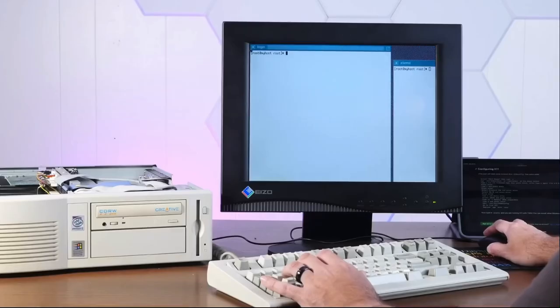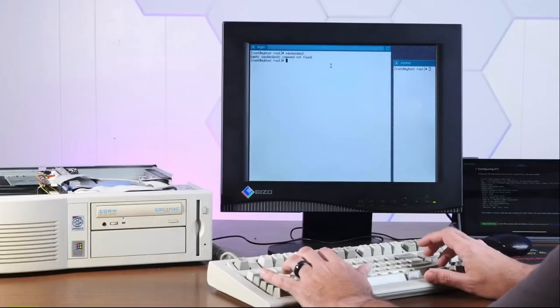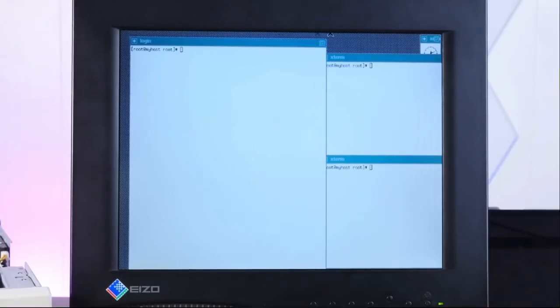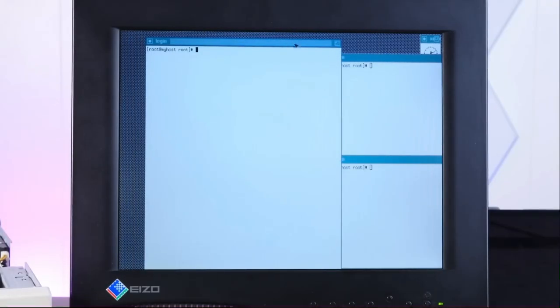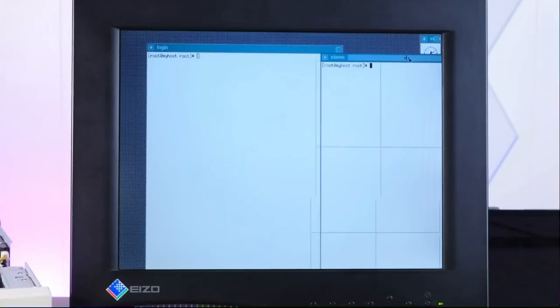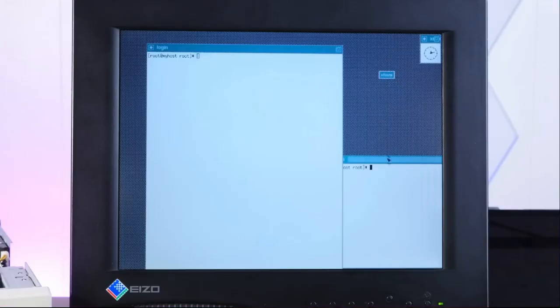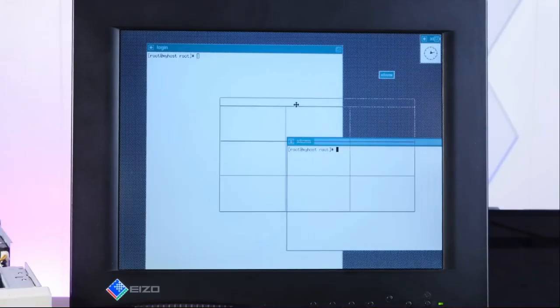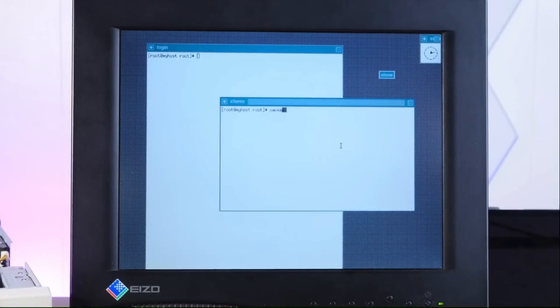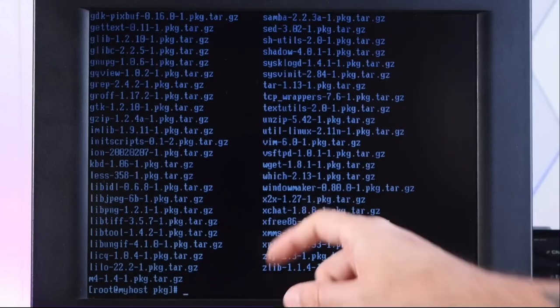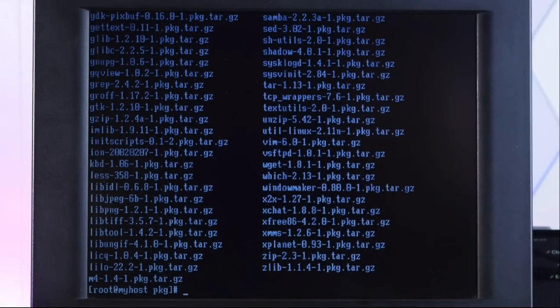Oh, something's not quite right with it. Maybe we need to do SVGA? Alright, after a little bit of tinkering with the modes in the config there, we have X Windows. It is TWM, of course, which is quite minimalistic, but there are some other options on here. There's Window Maker, which is probably what we're going to go with, because Window Maker is the NeXTSTEP interface, but let's see if they have anything else in here.